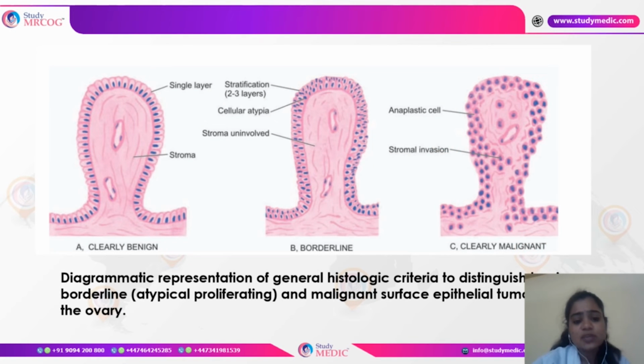This is a basic representation of how the stromal invasion occurs, or how the cells are growing. As you can see, this is a normal stroma, and here you can see a single layer of epithelium. So this is definitely a benign condition. Then you can see that the epithelium is increasing in the number of layers. That means stratification is occurring here. And there is also a change in the morphology of the cells. As you can see, there are some atypical changes occurring. So this is the borderline.